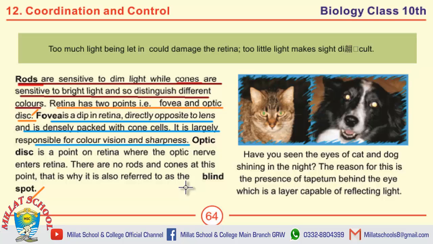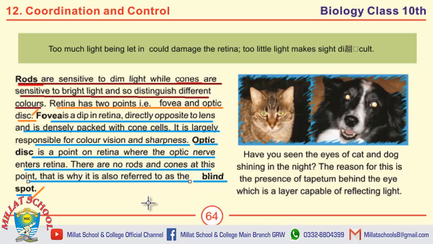Next question is define blind spot, or what is the second name for optic disc? The second name for optic disc is blind spot. So the definition of blind spot is optic disc is a point on retina where the optic nerve enters retina. There are no rods and cones at this point. That's why it is also referred to as blind spot. Well students, this is an important short question regarding board examination.